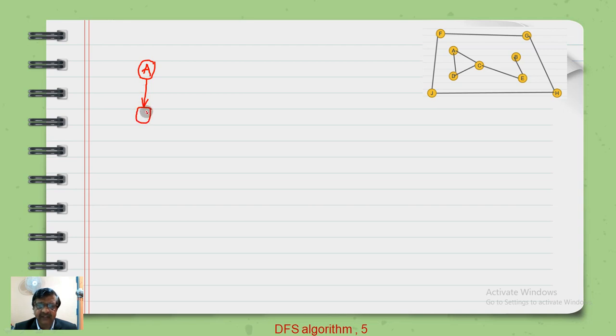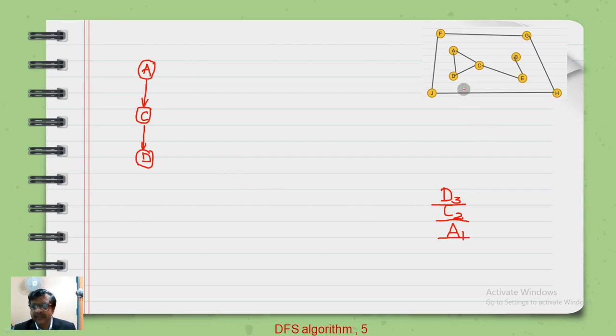As soon as it visits A, it will have marked this A as 1, and it will push it to the stack. We will also write the stack side by side. So A is the first candidate to be pushed into the stack, and C is the second candidate to be pushed into the stack. Then it will go to D, that is the next vertex that it can touch upon. D will be pushed into the stack. So D is the third vertex to be inside the stack.